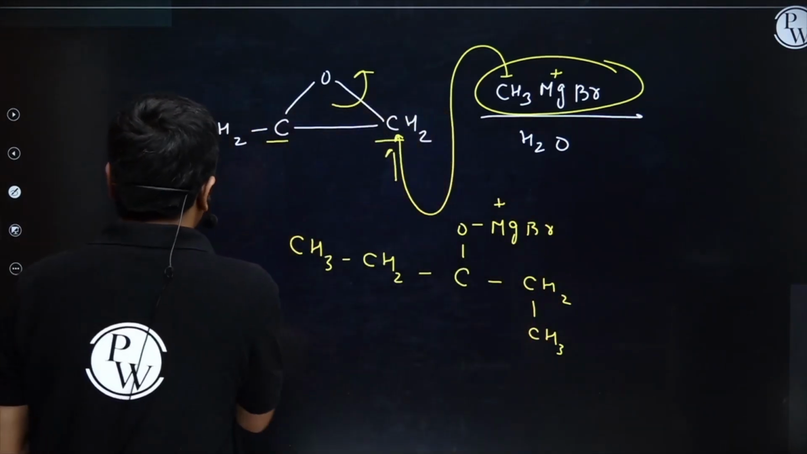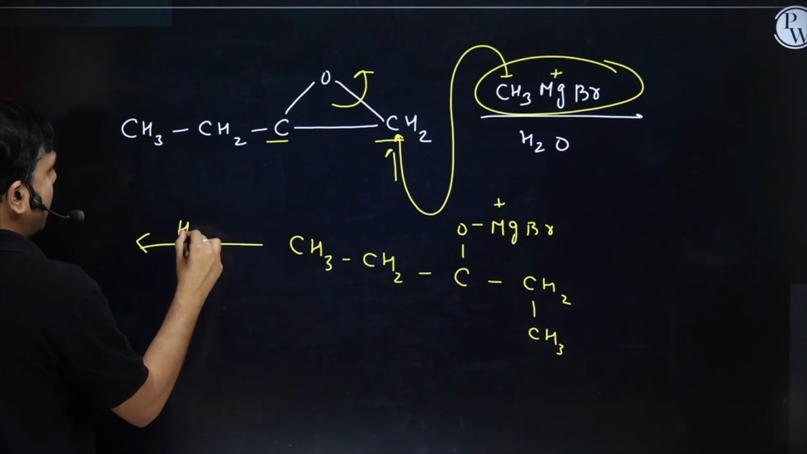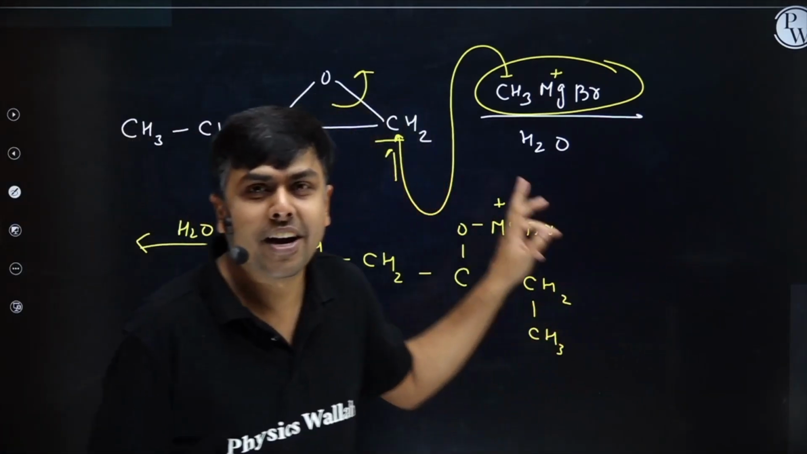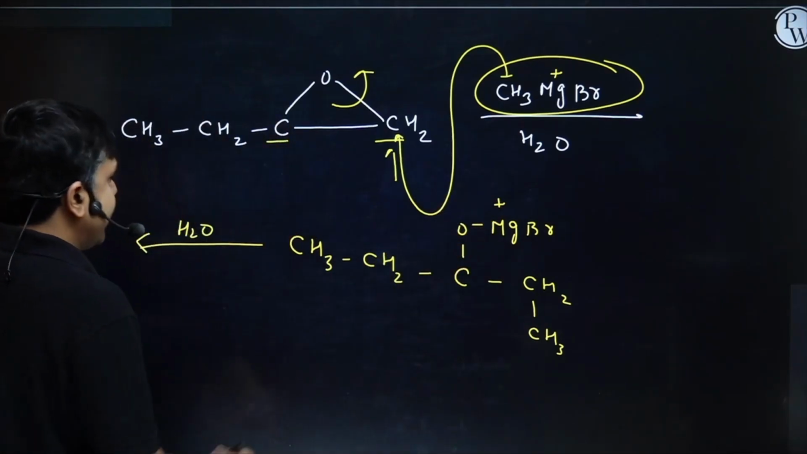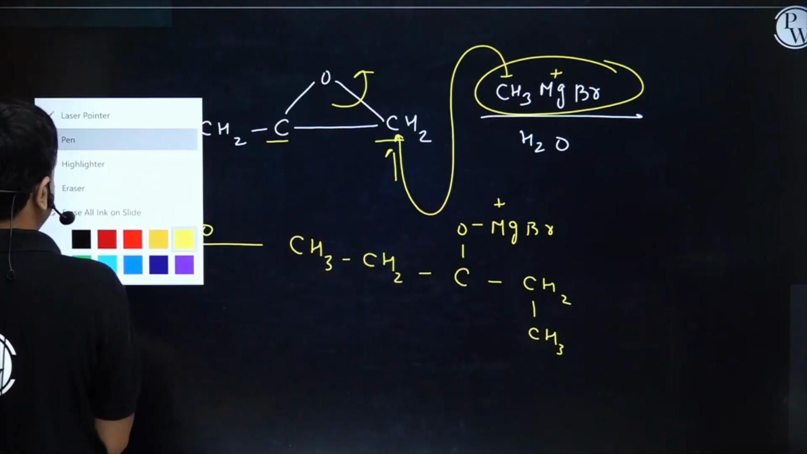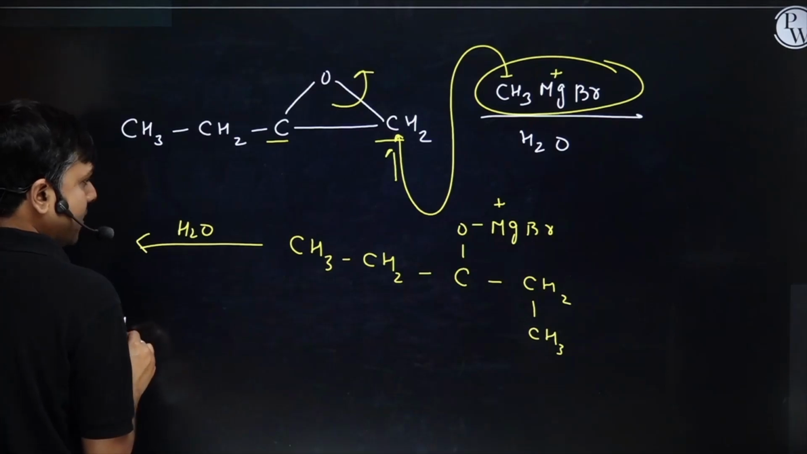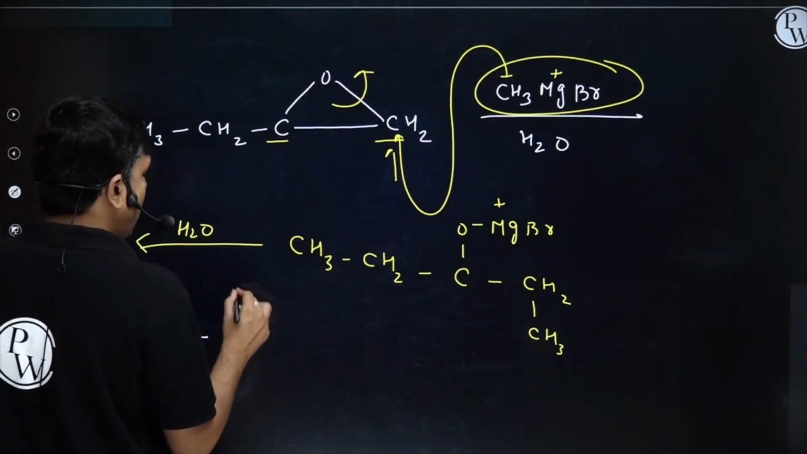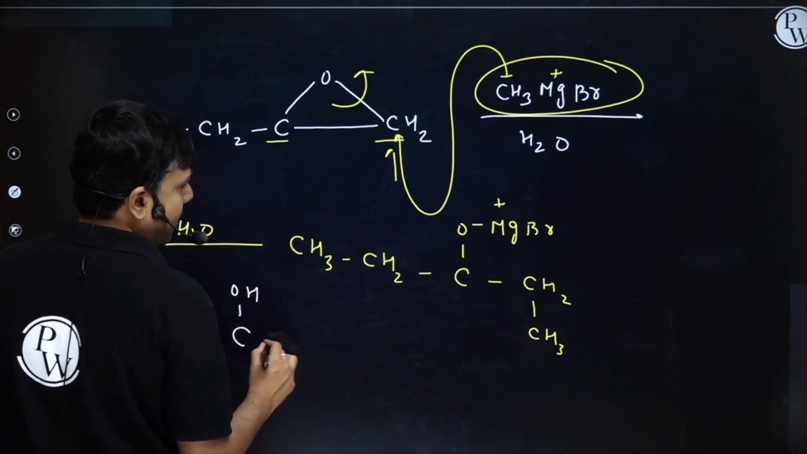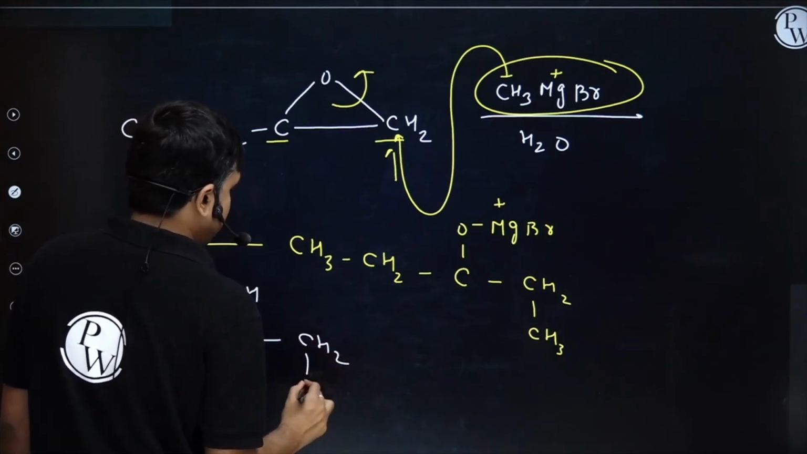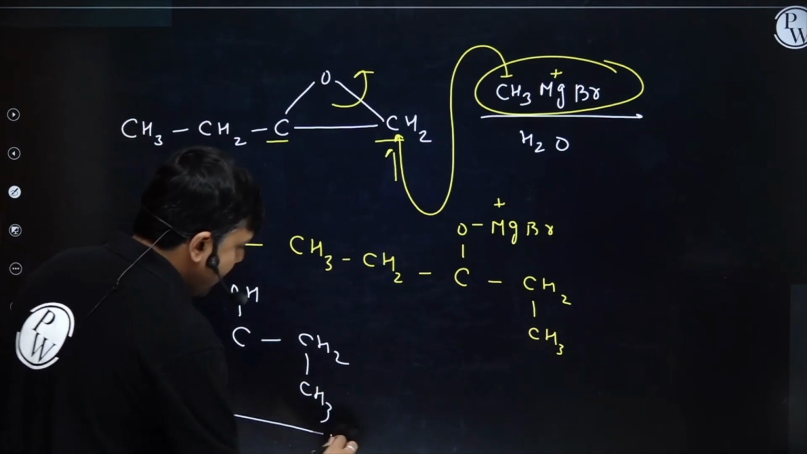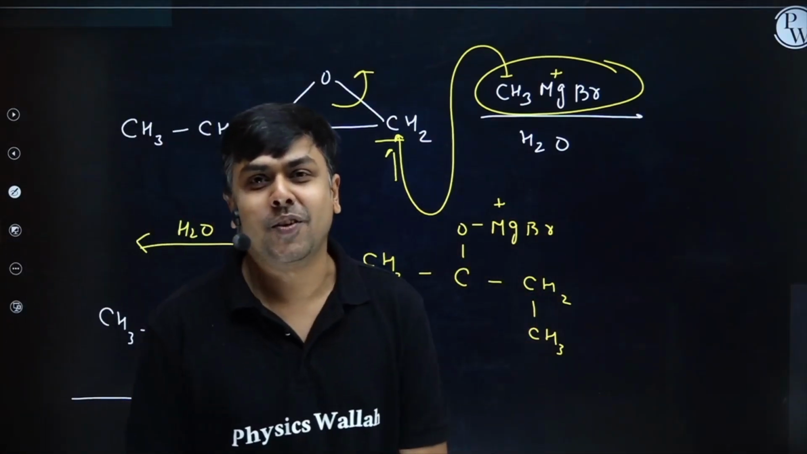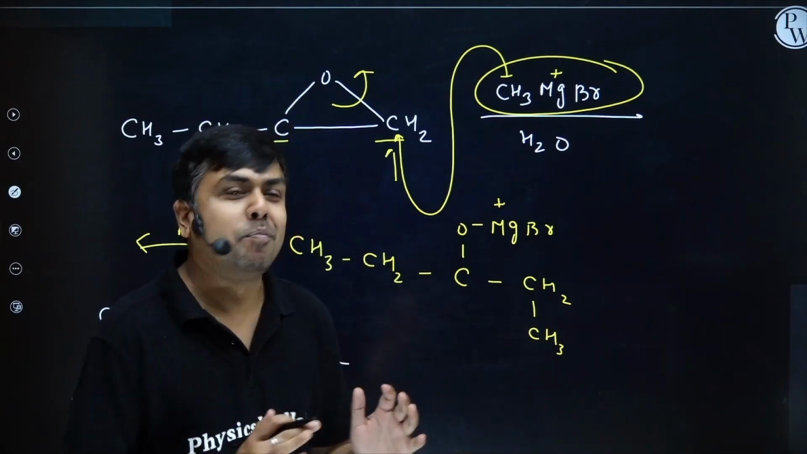The next step is reaction with water. Simply, this O negative, MgBr bond is relatively weaker, right? Ionic, it will easily cleave, and I will have the formation of CH3, CH2, CHOH, CH2, CH3. Right, students? I hope you understood this one also. So shall we move ahead? Let's move ahead.